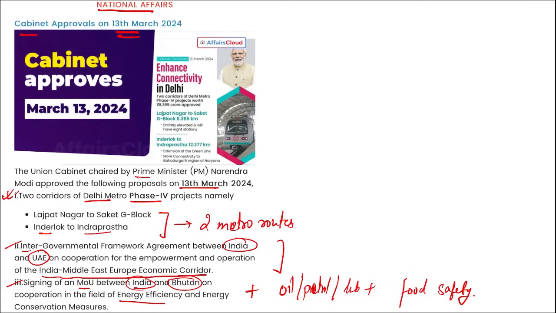So 3 MOUs with Bhutan. First, in the field of energy conservation. Second, for petroleum, oil and lubricant products. And third is for food safety. Right? Next.